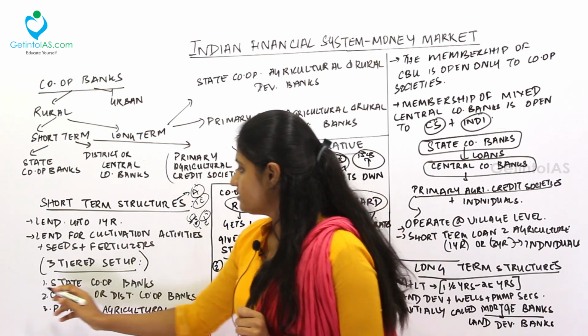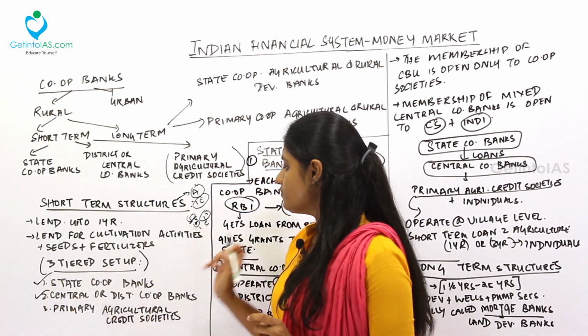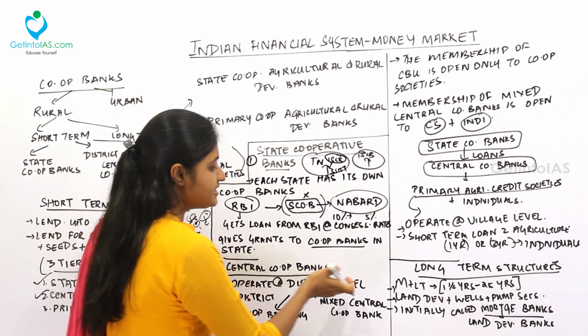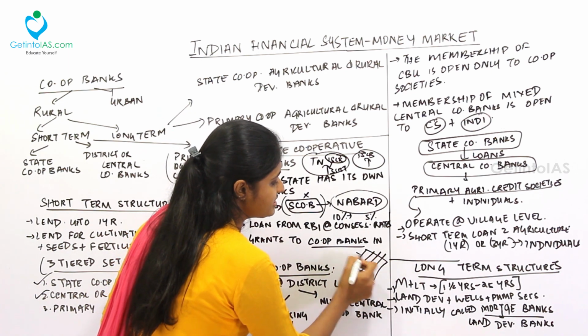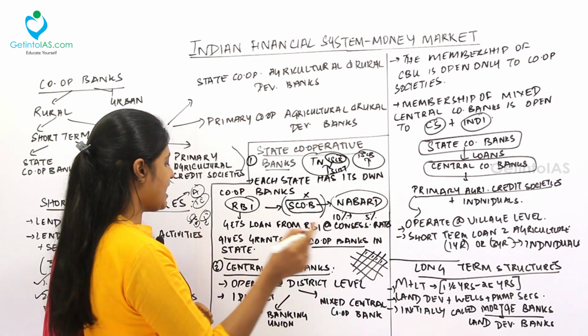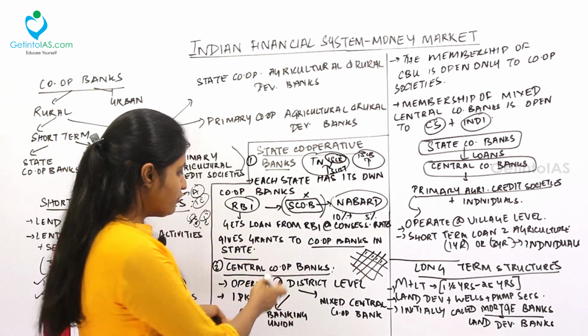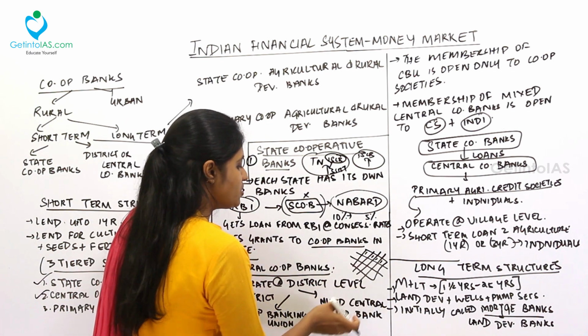So under this three-tier structure, we are done with state cooperative banks. Now moving to the central cooperative or district cooperative banks. Under this, it is operated at the district level. See, we have Tamil Nadu state and we have districts inside Tamil Nadu. Each district will have one central or district cooperative bank. Under this, we have two more structures, that is the cooperative banking union and the mixed central cooperative bank.